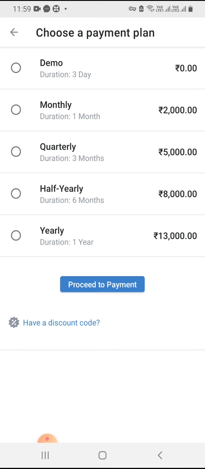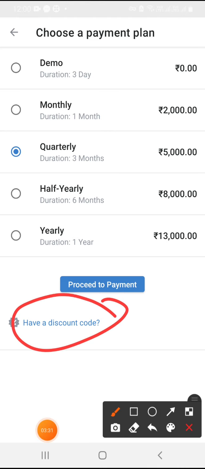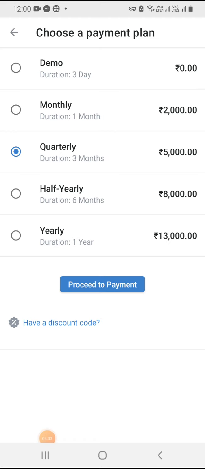You can take any of the above. Various discounts are available. If you opt for my plan, let's say quarterly, you have a discount code here. At the bottom you can apply the code. As of now, the code is available for 2 days. The code is premium call as of today, 17th May.